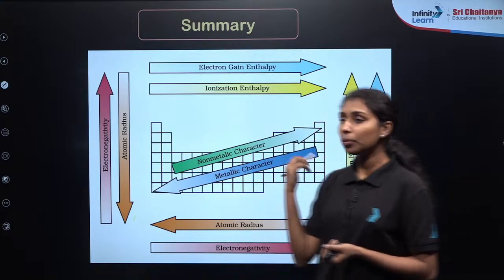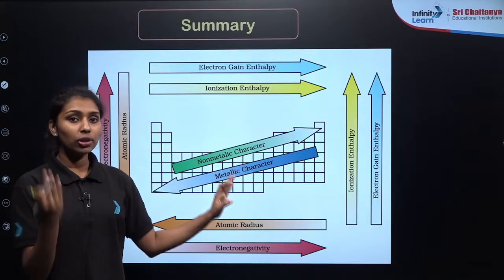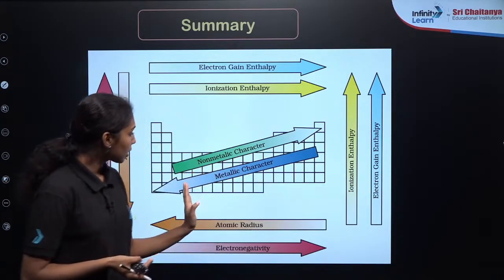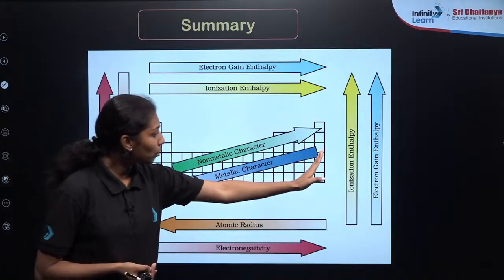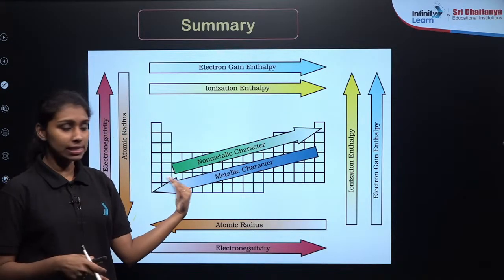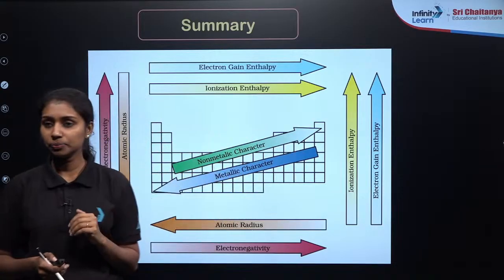Clear? Then another point we have discussed is the metallic as well as non-metallic character, right? When you are losing electrons, you will be forming metal ions or cations. So that character is known as the metallic character. When you are moving from right to left in a period, metallic character increases or non-metallic character decreases. Clear?